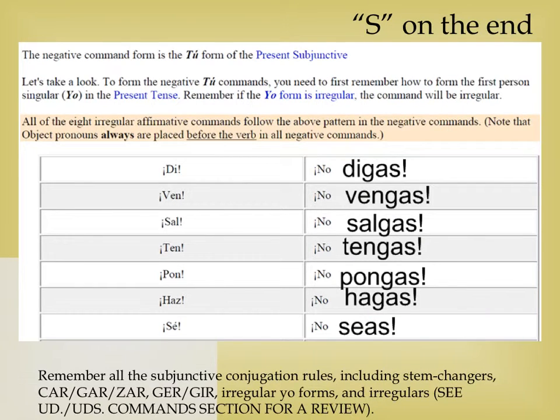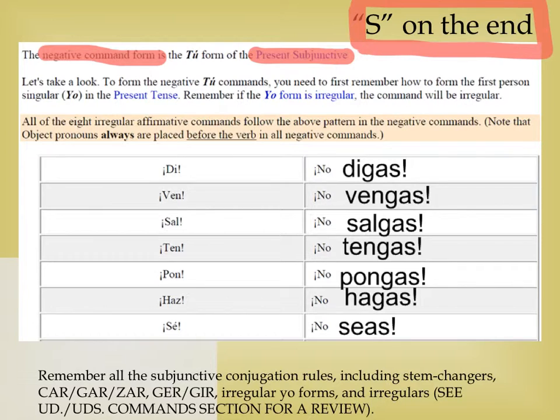Now, moving on to the negative command form, we're going to go back to using the present subjunctive. So this means that we're going to go to the tú form of the present subjunctive, which always has an S on the end. So going back to that same subjunctive conjugation we used for usted and ustedes, we'll just add an S on the end to do the negative tú command.